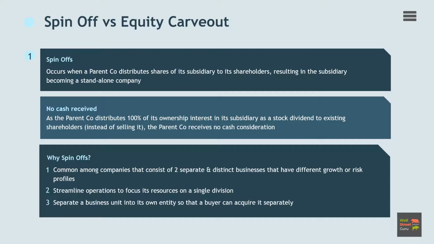Alternatively, if a portion of the business is headed in a different direction and has different strategic priorities from the parent company, it may be spun off so it can unlock value as an independent operation. A company may also separate a business unit into its own entity if it has been looking for a buyer to acquire it but failed to find one. For example, the offers to purchase the unit may be unattractive, and the parent company might realize that it can provide more value to its shareholders by spinning off that unit.